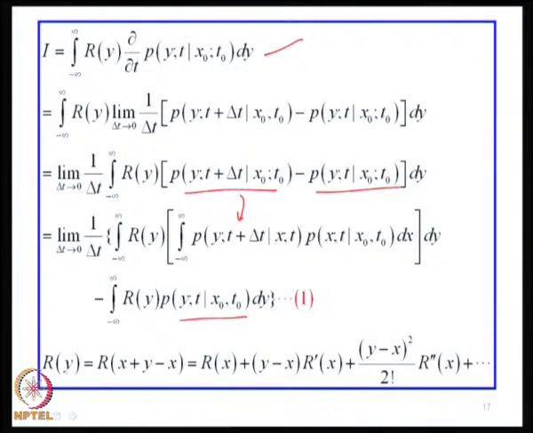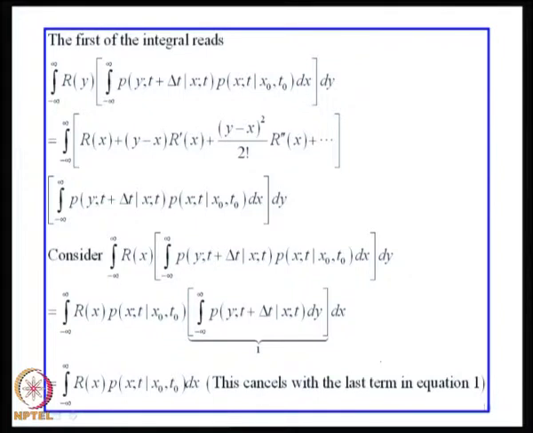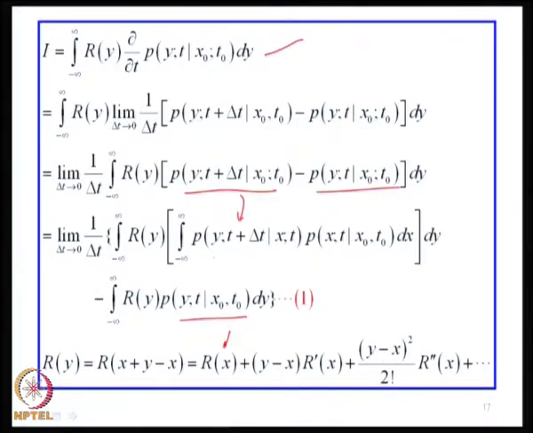This r(y) I will now expand in Taylor's expansion around x, as shown here, and this expansion is permissible because I have assumed r(x) is sufficiently smooth. So, I go back and substitute this into the first integral.